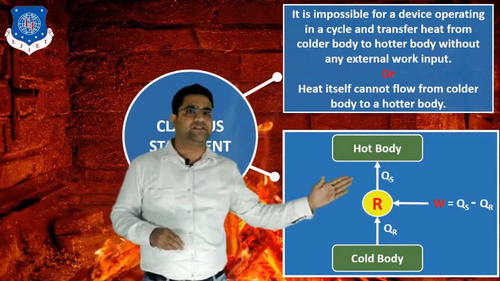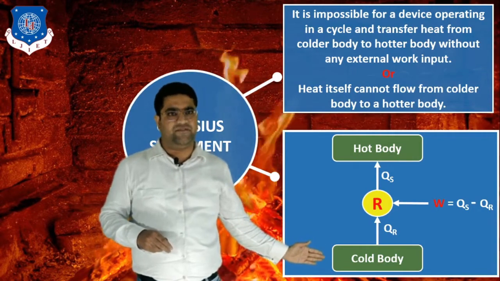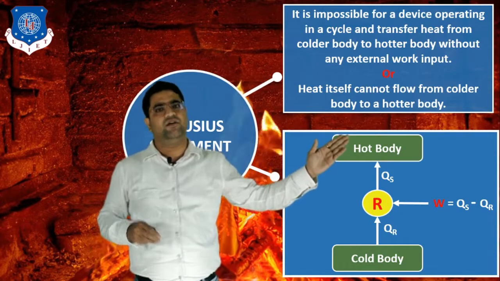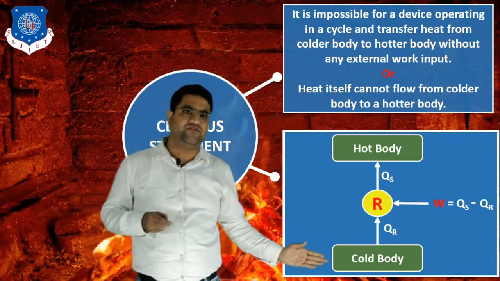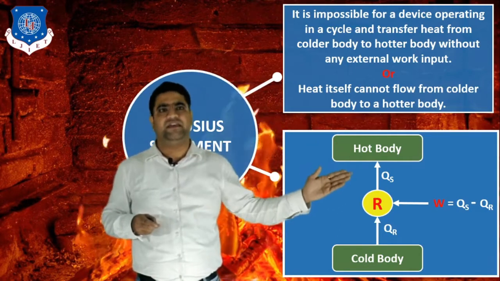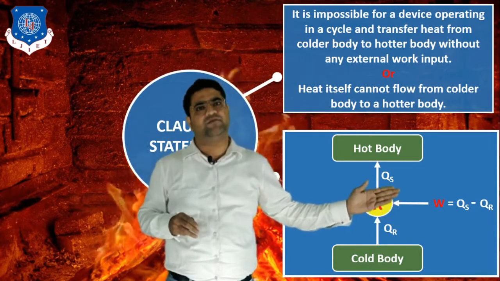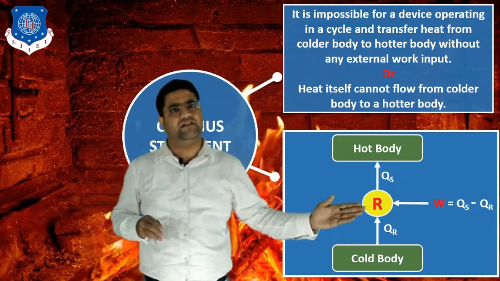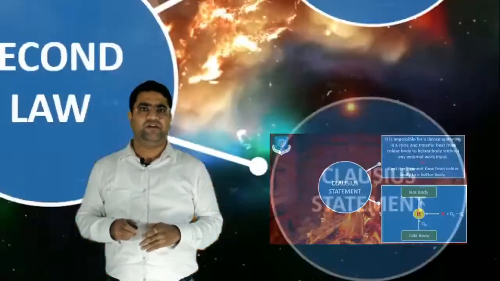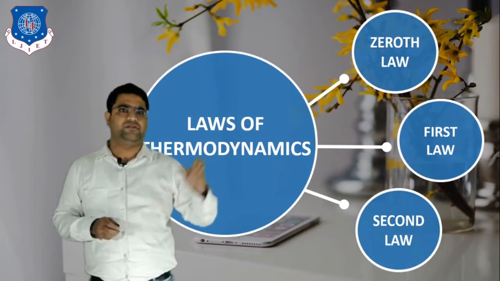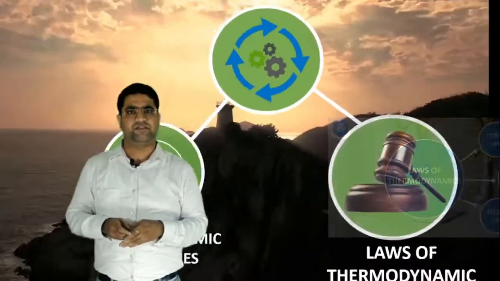Also you can see from this diagram that this is the cold body, or we can say this is the cabin of the refrigerator, and this is the hot body, which is the atmosphere. So if we want to transfer heat from the cold body to the hot body, it cannot be transferred automatically, and we have to supply some amount of electrical work to the refrigerator. So this is the simple meaning of the Clausius statement. Okay, so this is all about the zeroth law, first law and second law of thermodynamics.